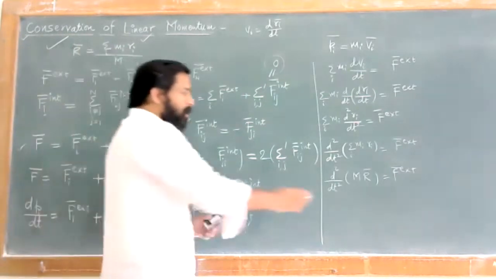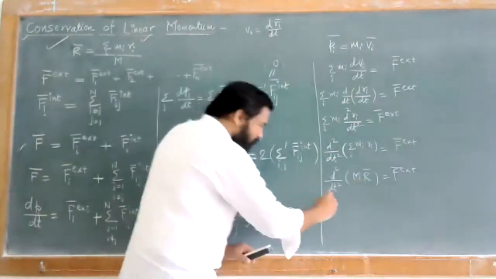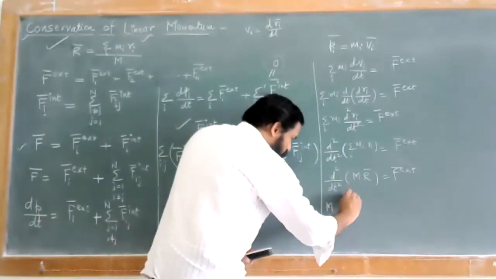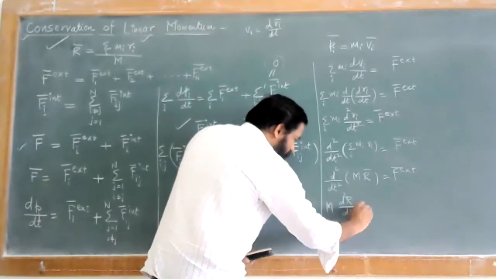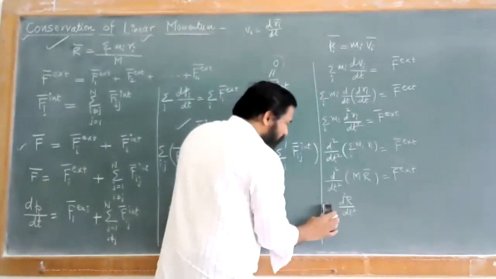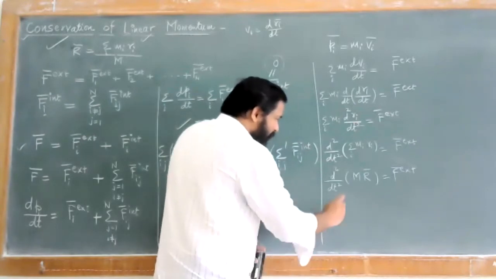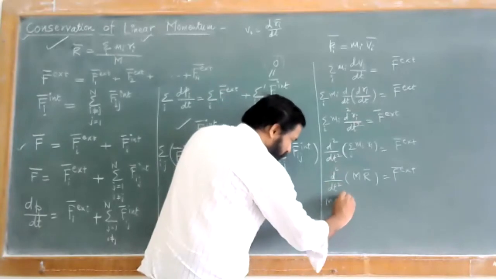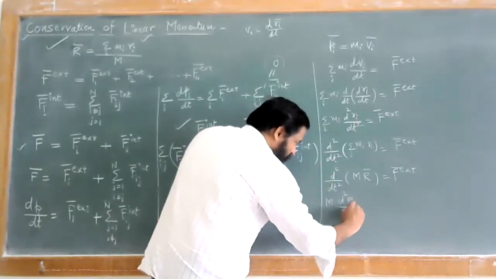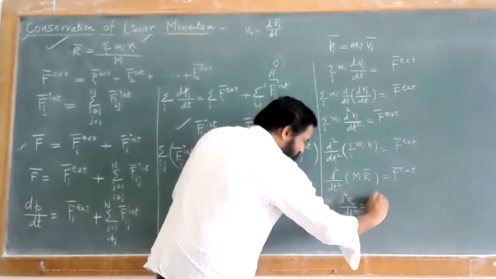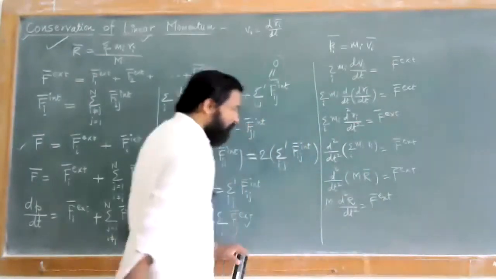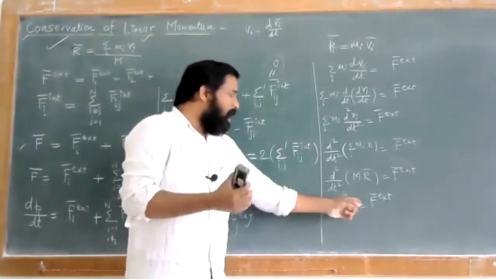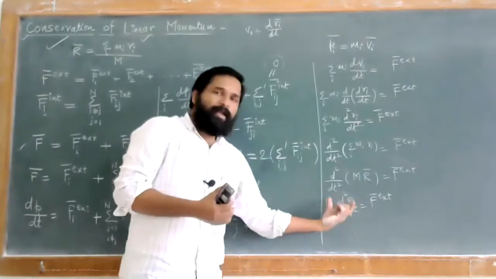So I can write it here as this one. M is again a constant, so I can take it outside. So M into d2R by dt square. सगळ्यांनी लक्ष देत आहे, किंवा मी हेच कसं लिहू शकतो, I can write one more step and then I can have these conditions, that is F external. Now again I move back and I can write the value of dR by dt. What is dR by dt? dR by dt is nothing but velocity.